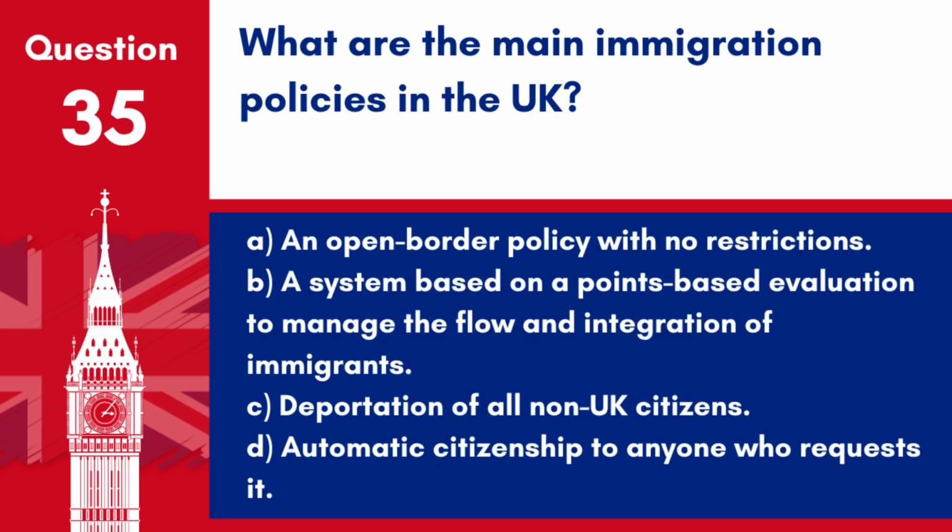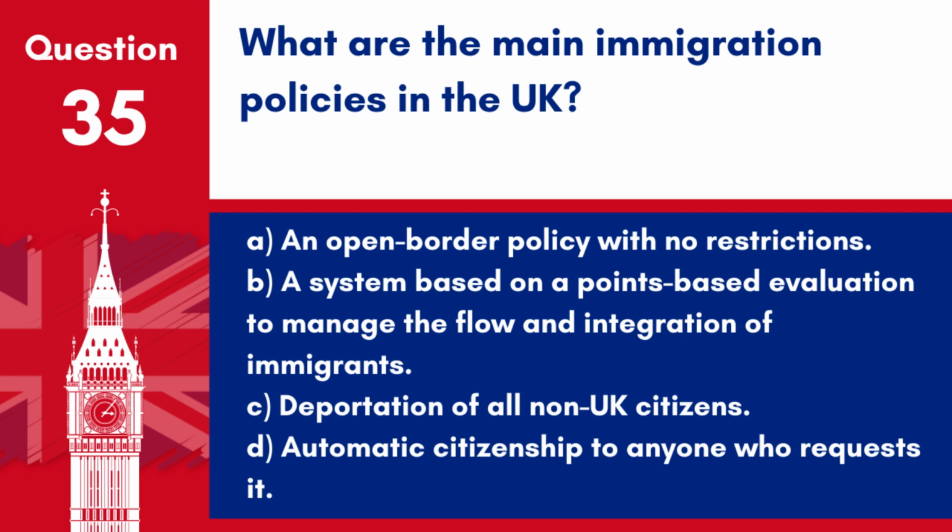Question 35. What are the main immigration policies in the UK? A. An open border policy with no restrictions. B. A system based on a points-based evaluation to manage the flow and integration of immigrants. C. Deportation of all non-UK citizens.